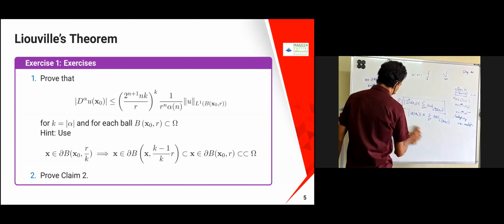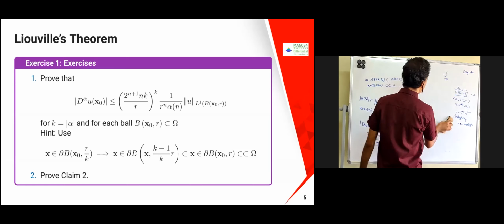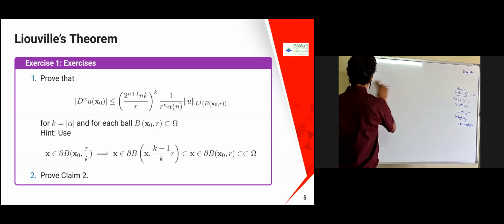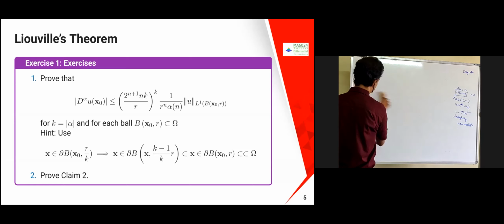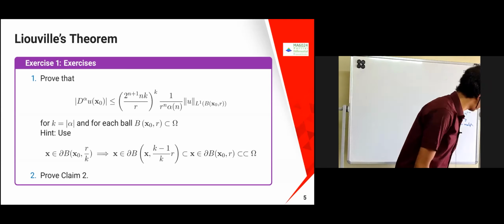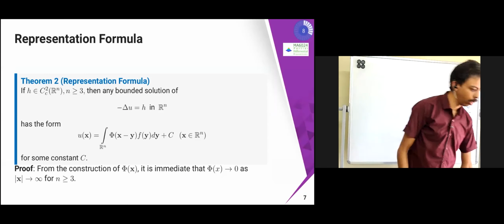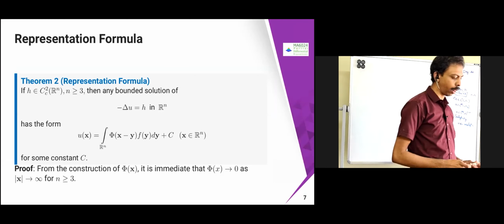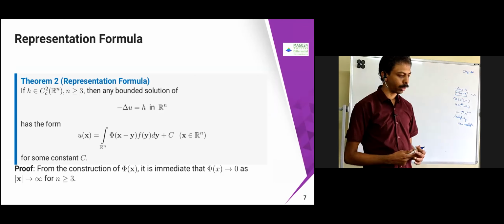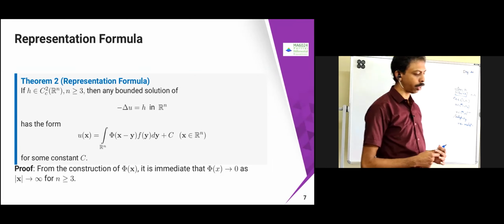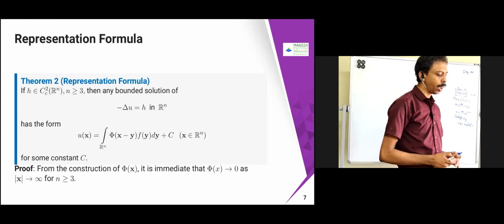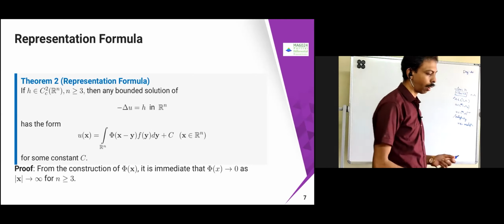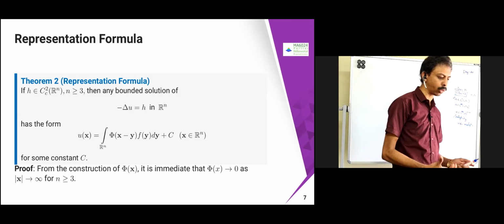So now, the next one is the representation formula. What we are trying to do is, again, a two-line proof only, not complicated. Suppose we have an inhomogeneous equation, minus del u equal to h in R power n. Then what is the form of the bounded solution? We have to see what the bounded solution is.